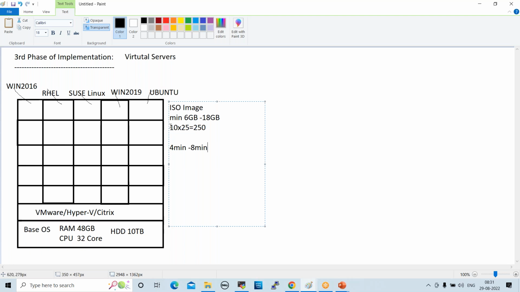So when we want to install an operating system on a virtual server or physical server, we use an ISO image. The size would be higher. It will take high capacity storage, like 10 GB, 20 GB, like that. And also, when you want to restart any server, minimum it will take 4 to 8 minutes, right? So the client will not accept this much time.